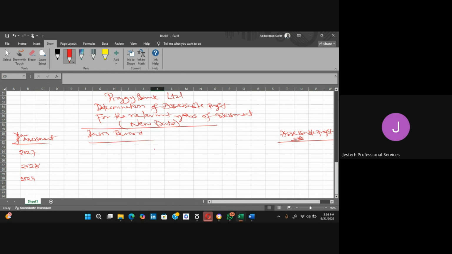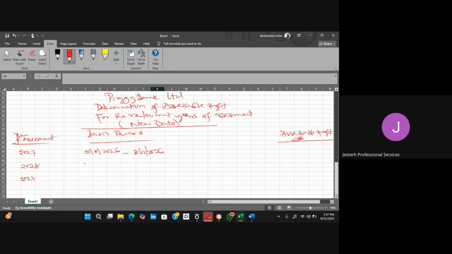So our new dates end when? 31st December, right? Yes. So if you are saying it is going to be based on the preceding year basis, what is the preceding year to 2027? That will be the 12 calendar months for 2026. So this is January 2026 to December 2026.